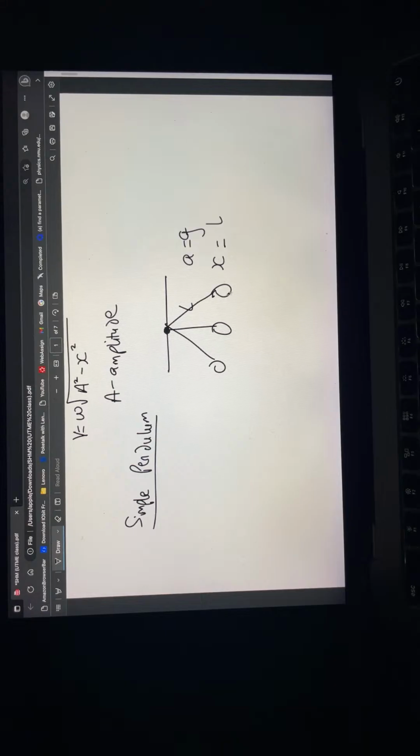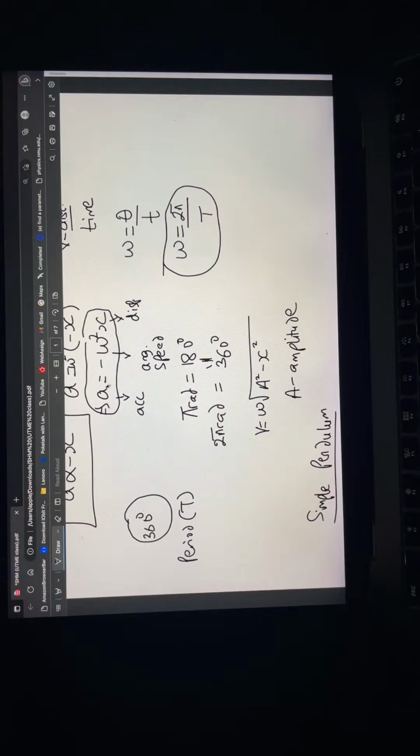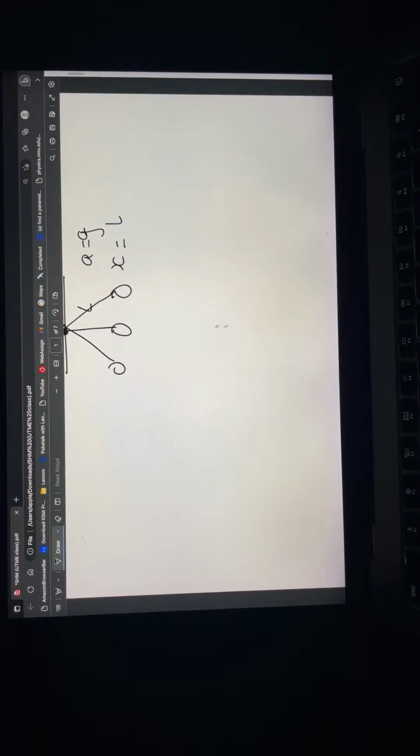It's going to be the length of this guy. So what do we want to do with that? You remember our equation earlier? Our equation a equals minus omega squared x. So if I bring that equation here again and I say a equals minus omega squared x, what is a this time around? Our a is g, and omega squared. What is x this time around? X is L in this situation.